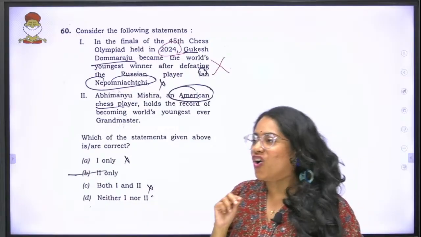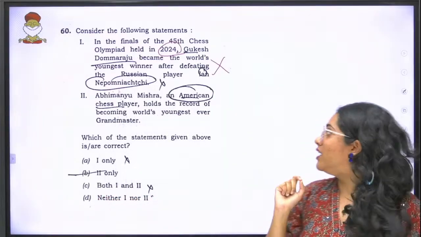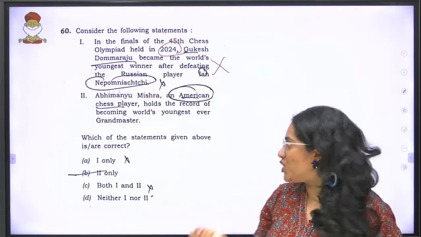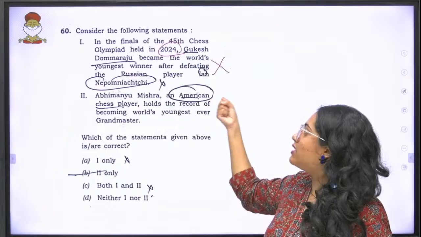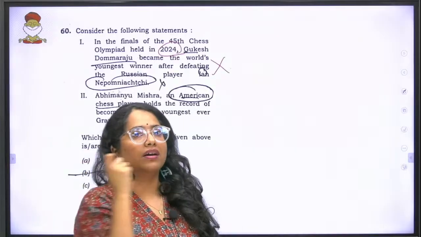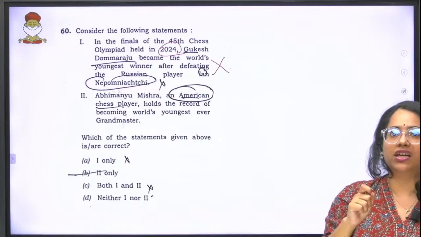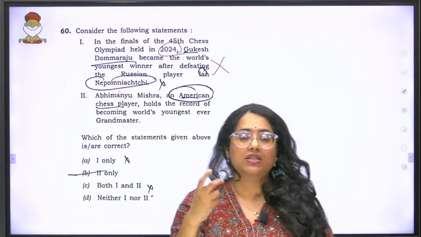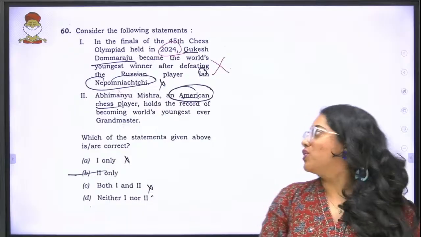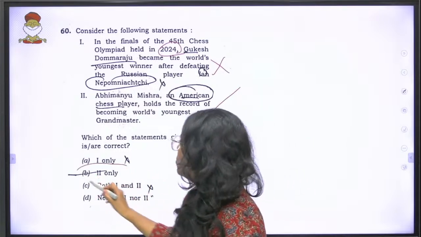Second statement, a lot of people might have gotten confused by the name, but understand Abhimanyu Mishra, an American chess player. Obviously he is an Indian, but he holds American citizenship. An American chess player holds the record of becoming the world's youngest ever grandmaster. Yes, Abhimanyu Mishra became the grandmaster at 10, and he has been continuing the streak, but the first time he ever got an international championship and was declared as grandmaster was in his 10th year of age. So here statement 2 is correct, statement 1 is wrong. The answer to this question is 2 only.